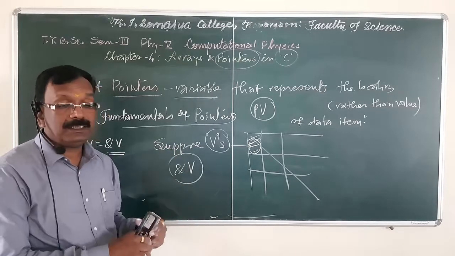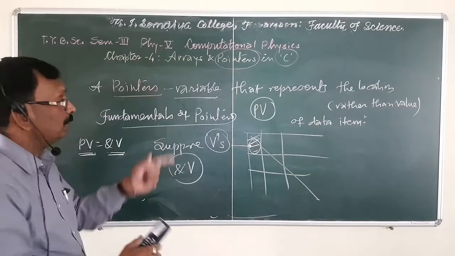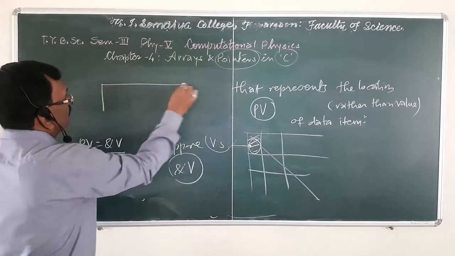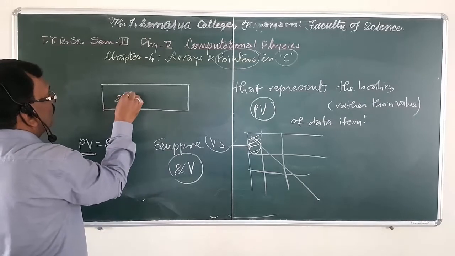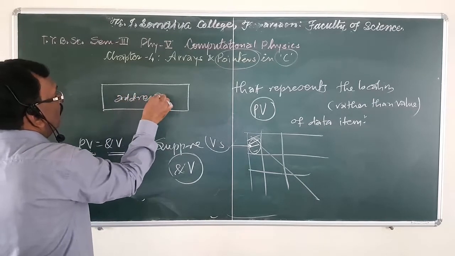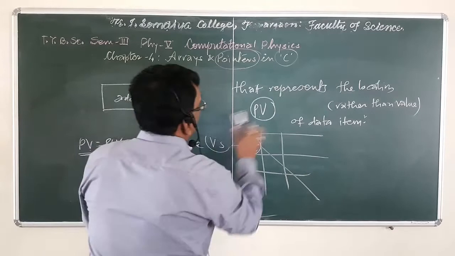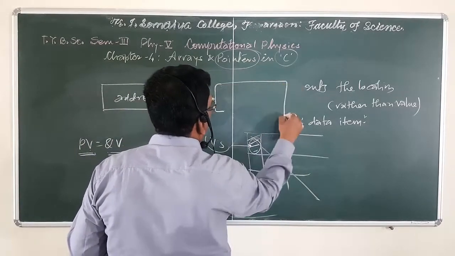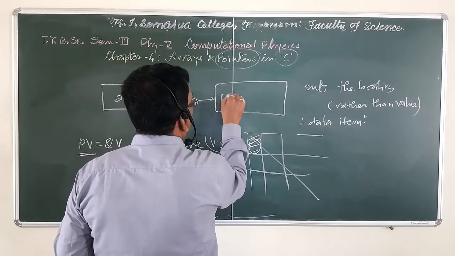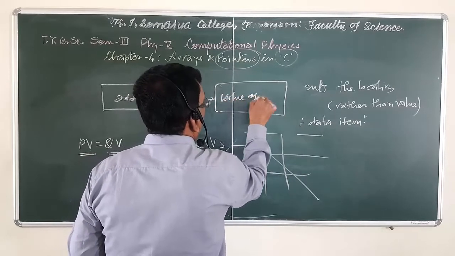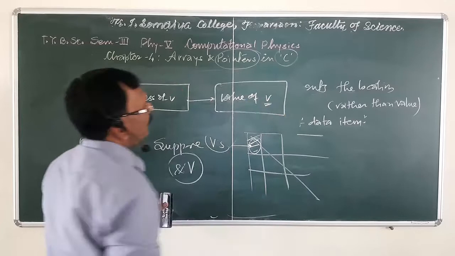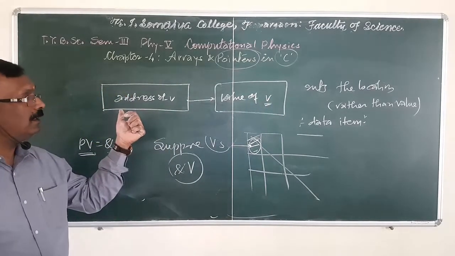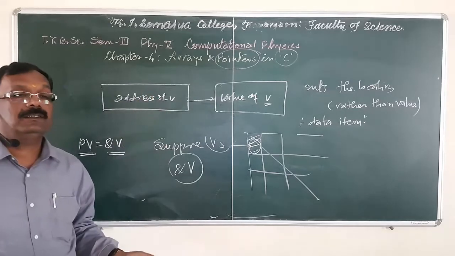See, this is shown in a simple way by using this figure: the address of V, and this locates the value of V. By using this simple diagram, we can understand the address.